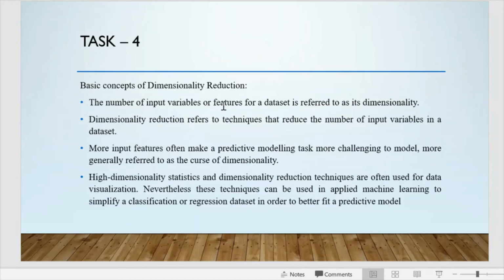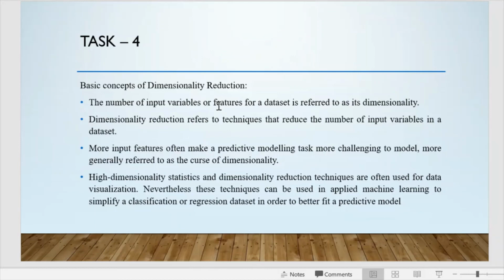Then our next project task was basic concepts of dimensionality reduction. Dimensionality is the number of input variables or features in a dataset. So dimensionality reduction refers to techniques that reduce the number of input variables in a dataset.